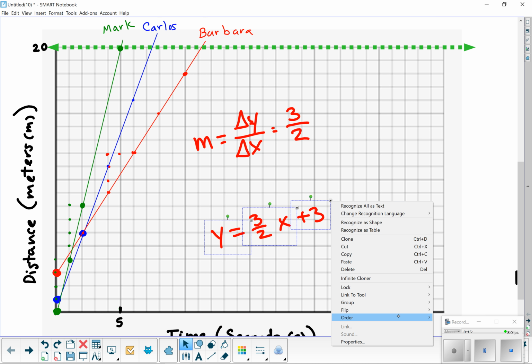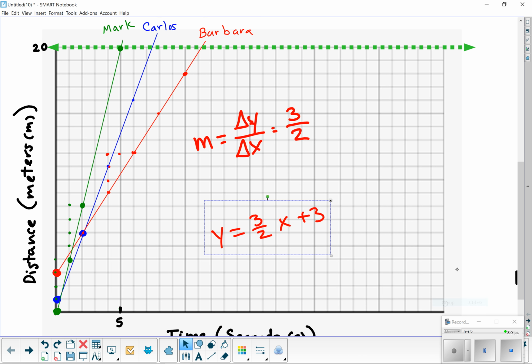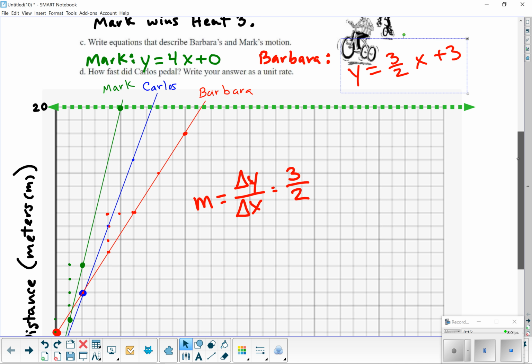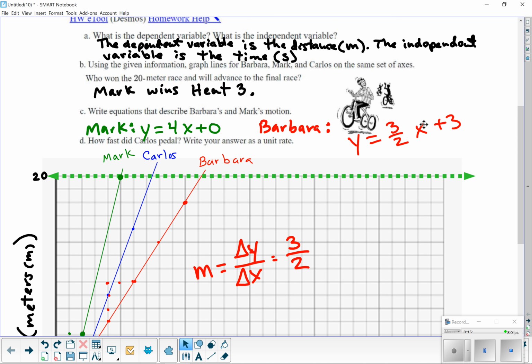So Barbara would be y equals 3/2 x plus 3.